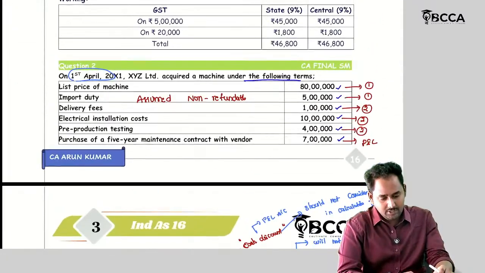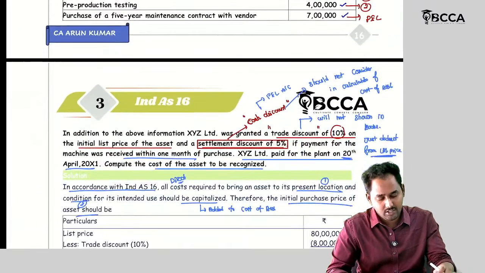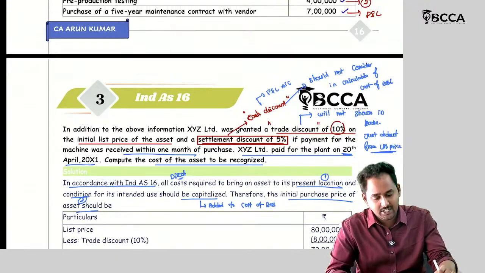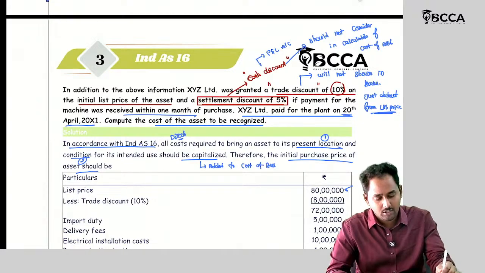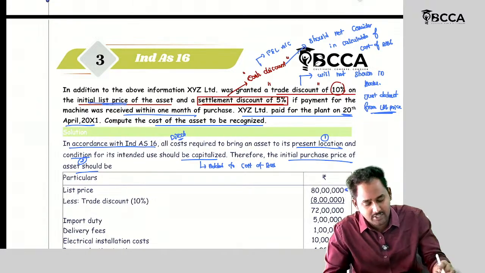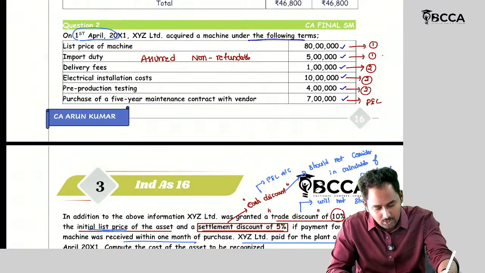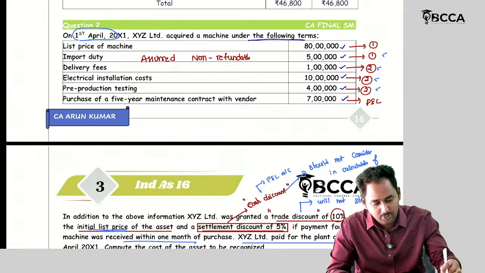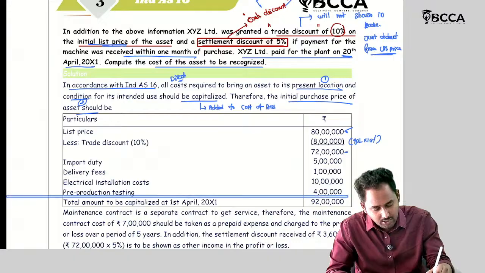So let's see the elements. This 80 lakhs should be considered in the cost of the asset. From this 80 lakhs, I should deduct the trade discount of 10%. 10% on what? 10% on initial list price. What is the list price? 80 lakhs. So 80 lakhs into 10%, then 72 lakhs. For this, I should include import duty, then delivery fee, then electrical installation, then pre-production testing. So what is the total? The total amount should be 92 lakhs.